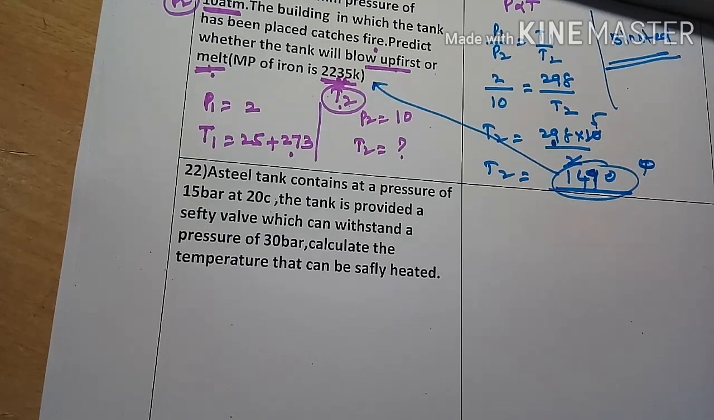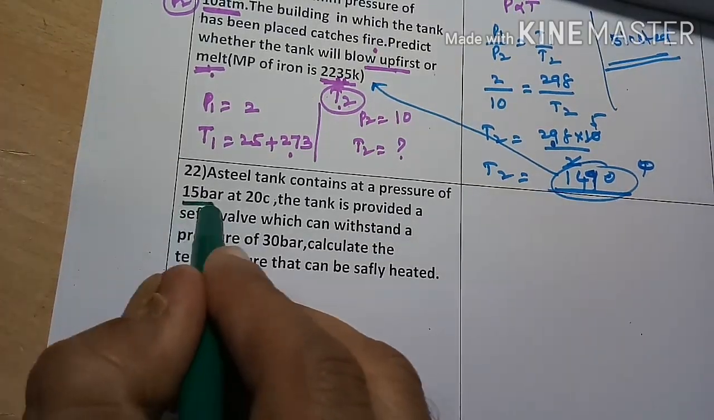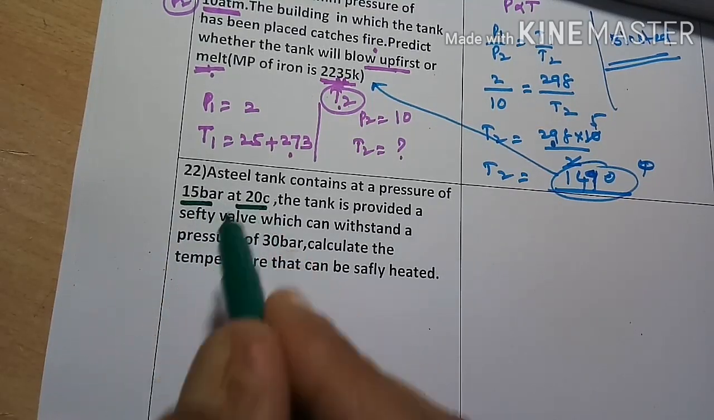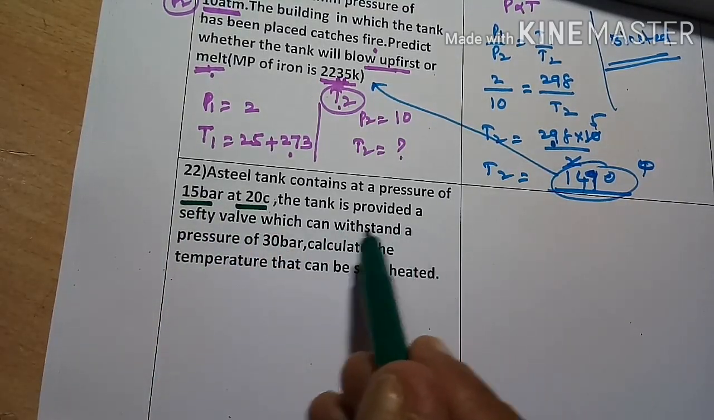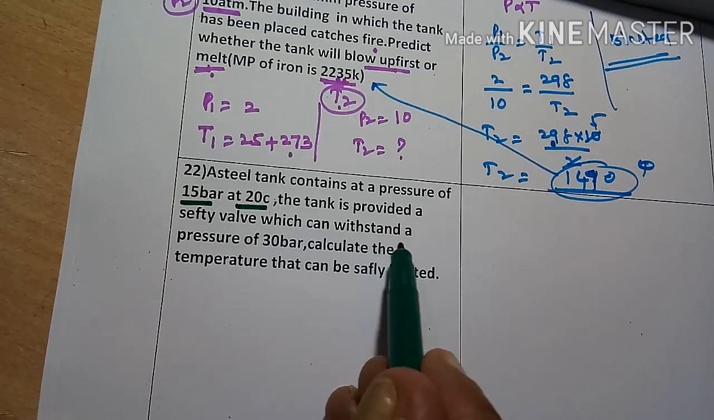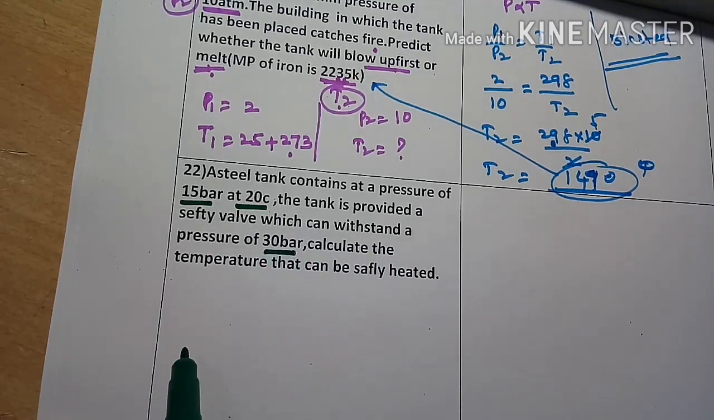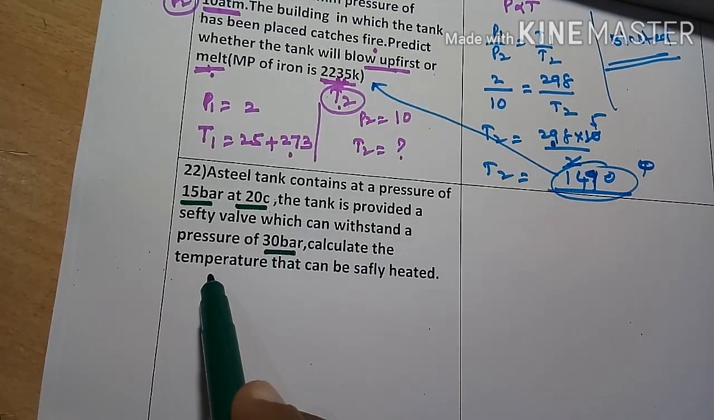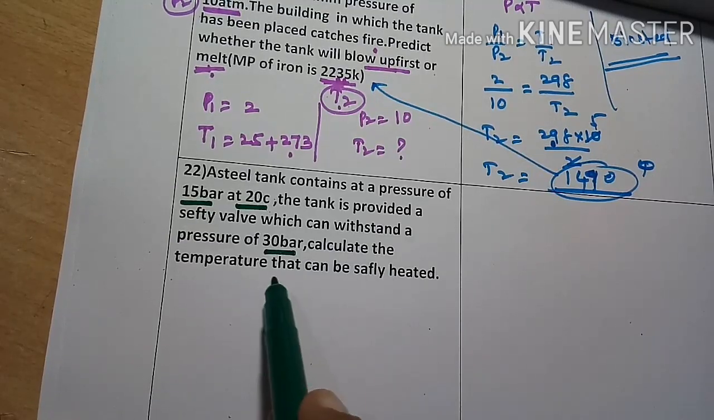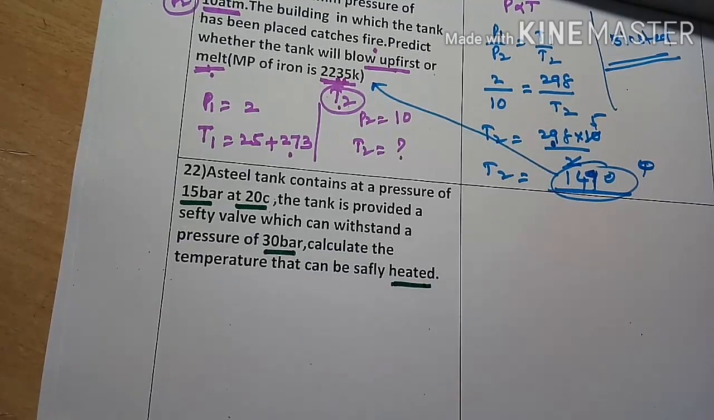Here what is given? A steel tank contains a gas at a pressure of 50 bar at 20 degrees centigrade. The tank is provided with a safety valve which can withstand a pressure of 30 bar. Calculate the temperature that it can be safely heated to.